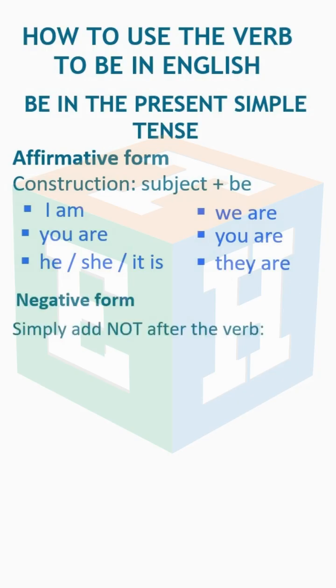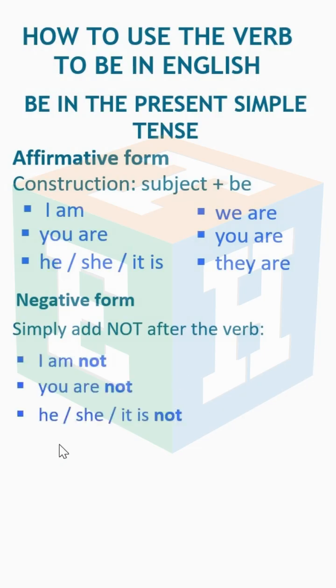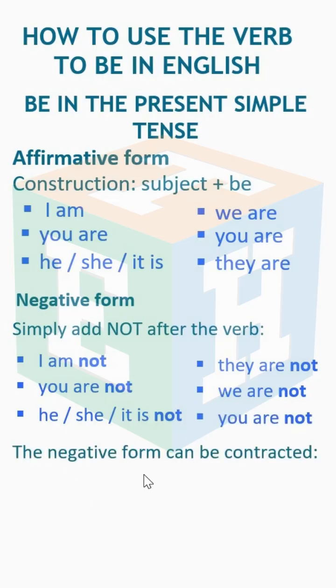Negative form. Simply add not after the verb. I am not. You are not. He/she/it is not. They are not. We are not. You are not. The negative form can be contracted.